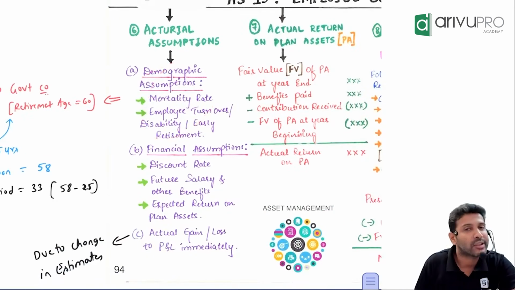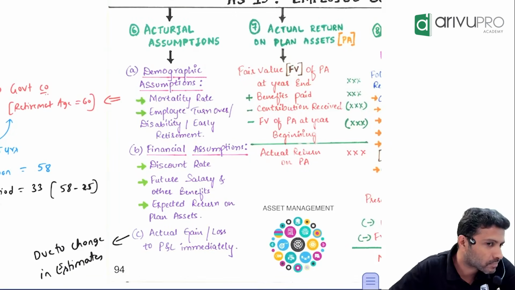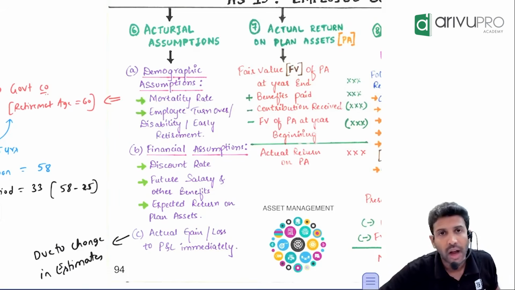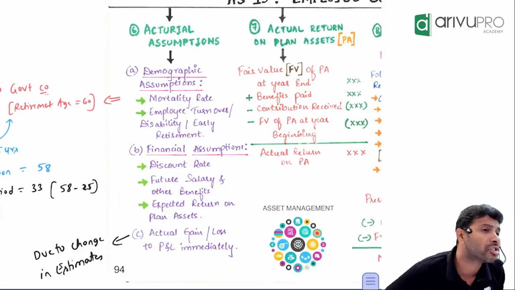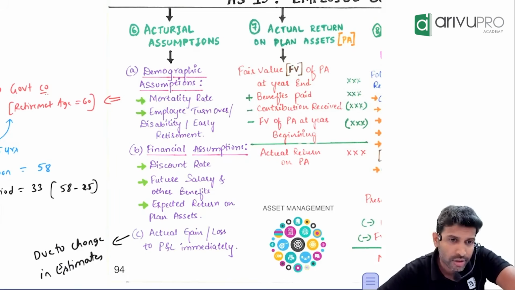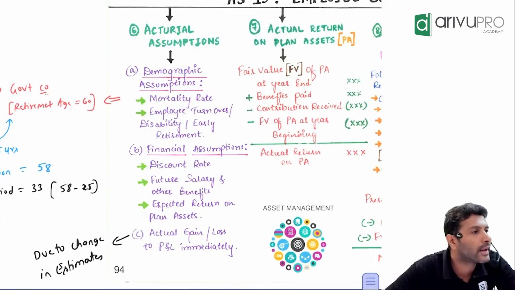So there are a lot of assumptions which affect the value of the liability. That means we have to assume a lot of things. Our assumption may not be fixed; it can change. Based on the change in our assumption, the liability value can also change. That we call actuarial gain or actuarial loss. If assumptions change, our asset value and liability value will undergo a change, and we will end up getting some gain or loss, which we give a fancy name: actuarial gain or loss.